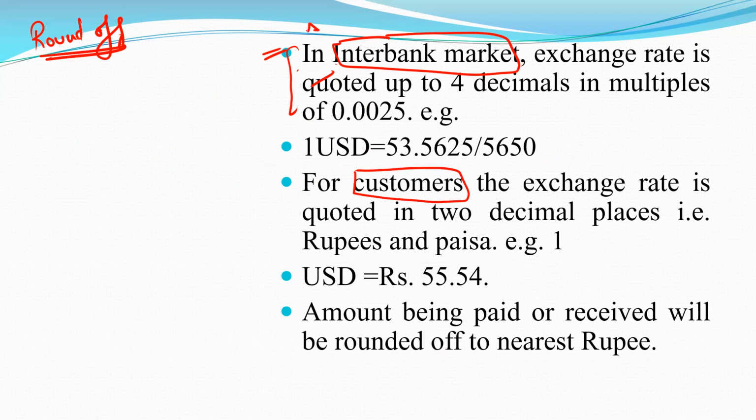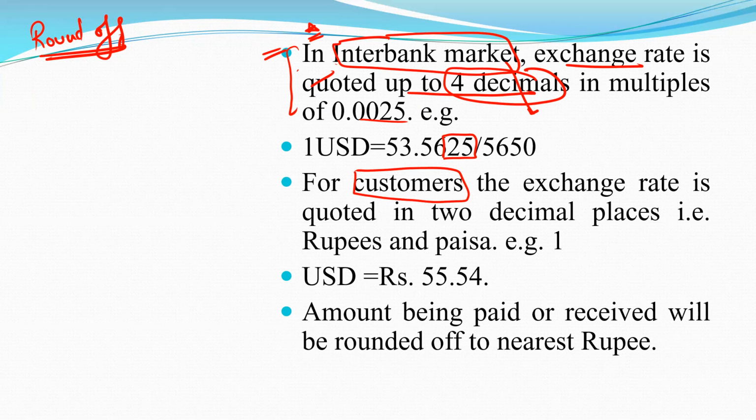So in the interbank market, exchange rate is quoted up to 4 decimal places in multiples of 0.0025. Basically, that means the last 2 decimals should be multiples of 0.25, and then it is the overall multiple of 0.0025.